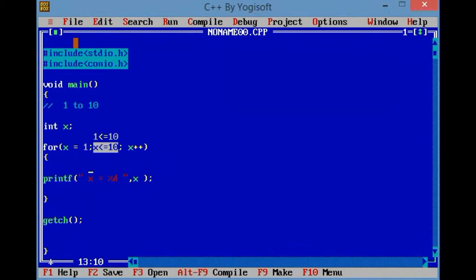After that we enter the loop, which means we execute this statement. This statement prints the value x equals 1. After that it moves to this bracket.